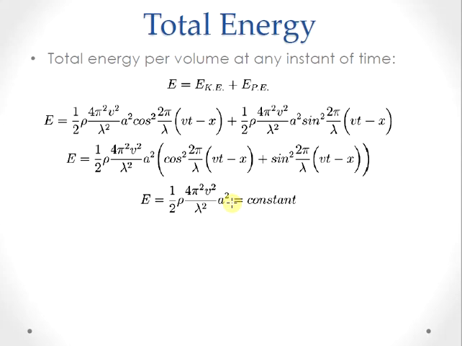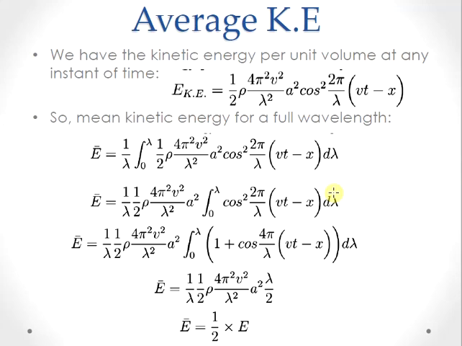So we can conclude that though the kinetic energy and potential energy of the wave depend on the values of x and t, that is the instantaneous values of displacement and time, the total energy density is independent of either of these quantities. Now let us evaluate the average values of kinetic energy and potential energies over a wavelength region. So we consider a complete circle which is the corresponding distance we call as wavelength. So the average kinetic energy over a wavelength can be calculated as, so this is the expression for kinetic energy which we derived in the previous slides.